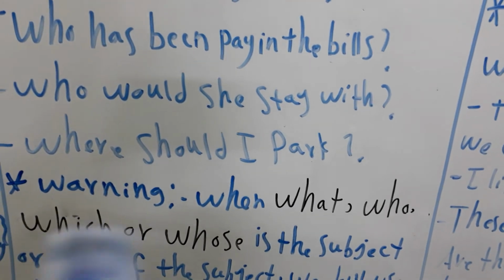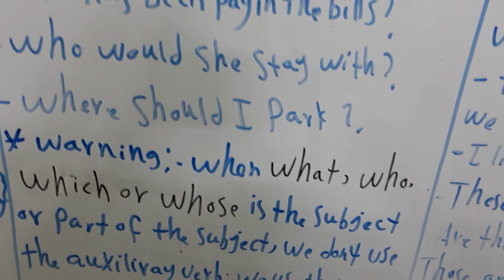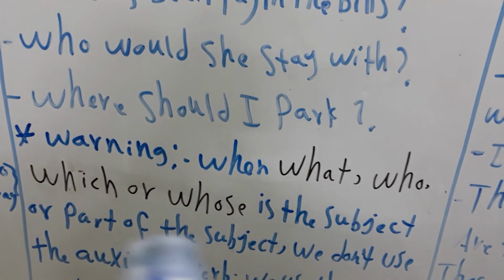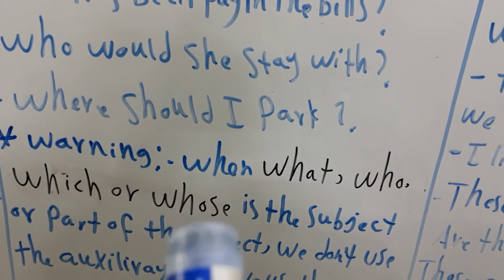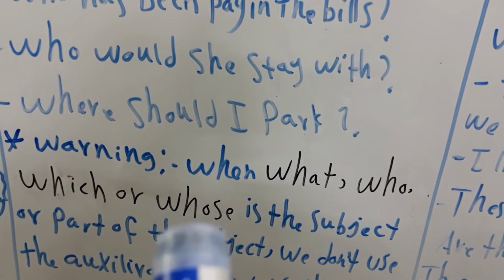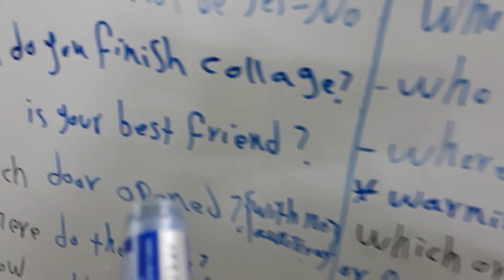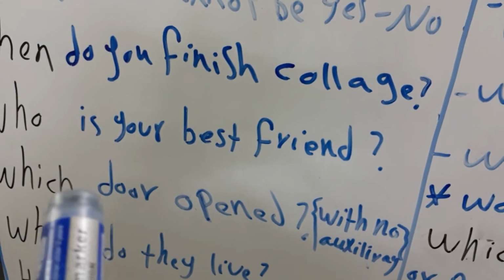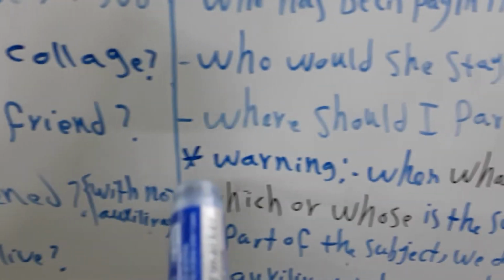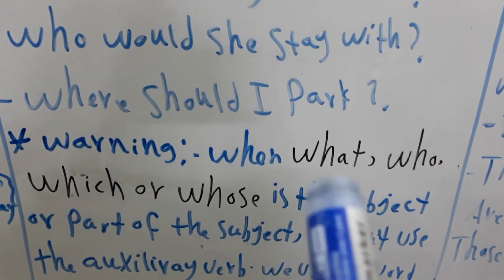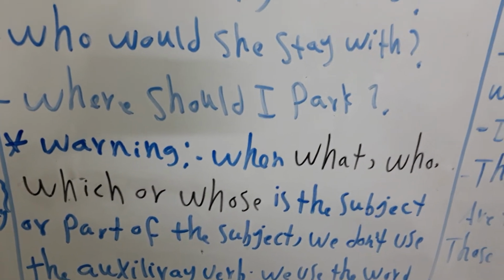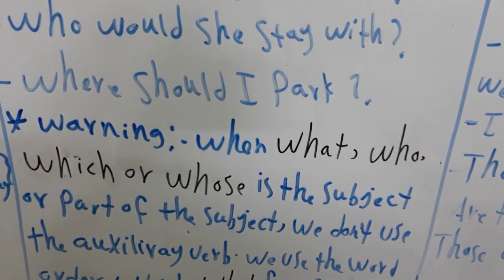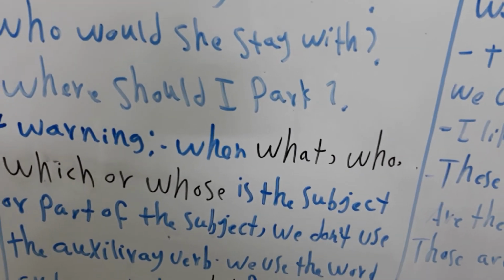Here be careful, I have a warning. Like this sentence I told you I will explain something about. When we use what, who, which, or whose, it is the subject or the part of the subject.